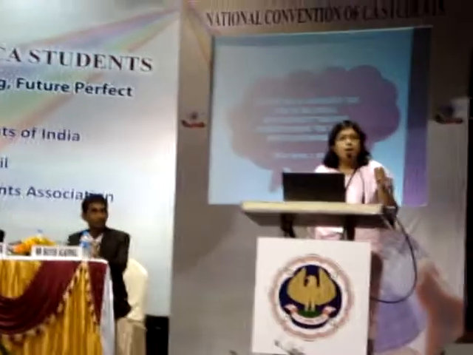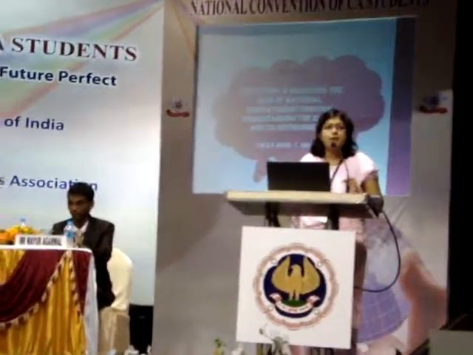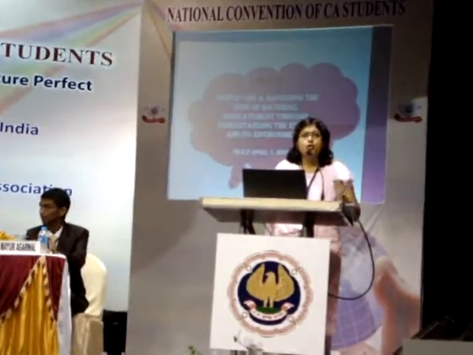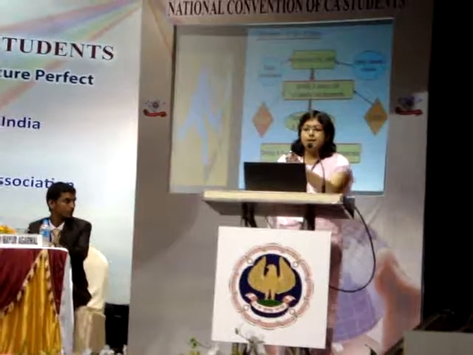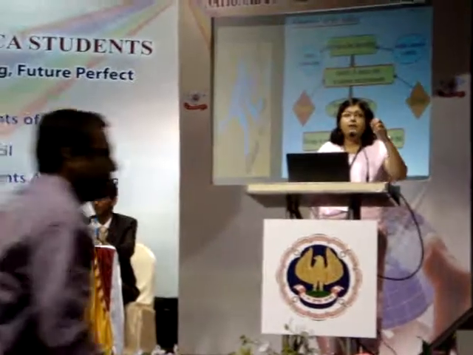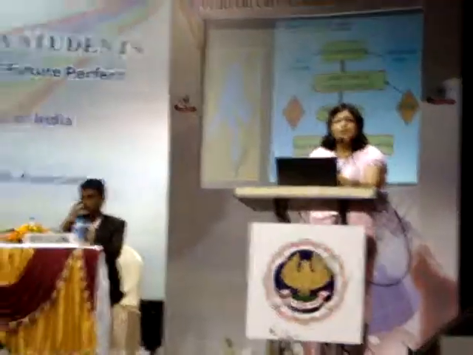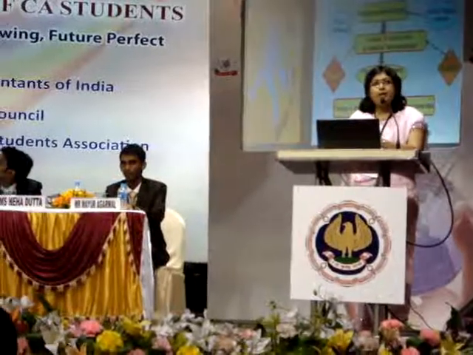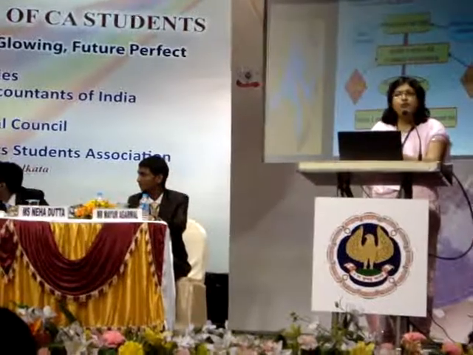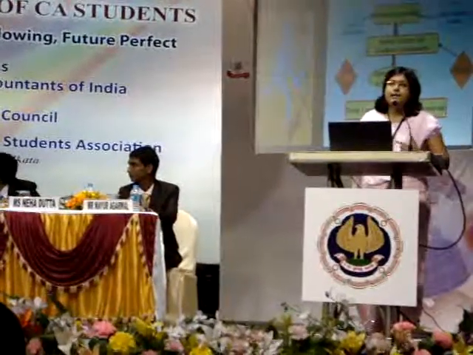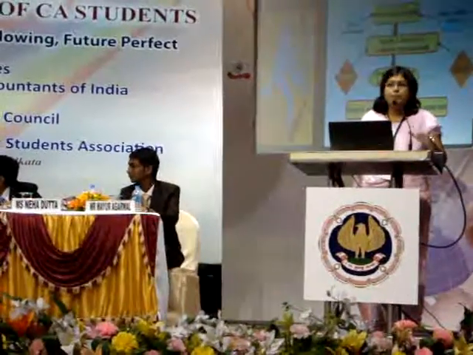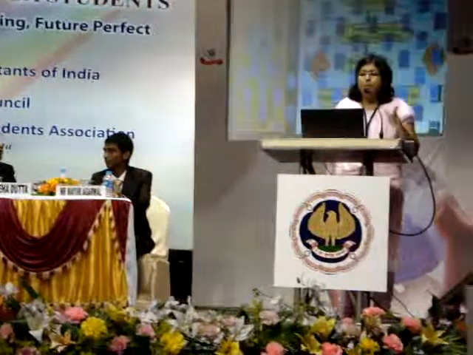It's the responsibility of the auditor to identify and assess that material misstatement. How can he do that? He can do that by understanding the entity and its internal control systems. Very quickly, this is all about SA 315. First, the auditor needs to understand the entity's environment, the regulatory factors, the industry factors, the entity's internal control system. Then he'll identify whether there is any element of material misstatement present there, either at the financial statement level or at the assertion level. Then he'll design responses, which is covered under SA 330, so that the risks can be reduced to a reasonably low level.